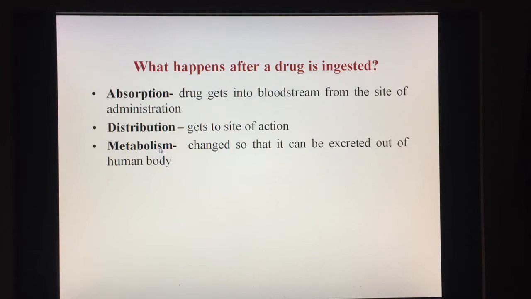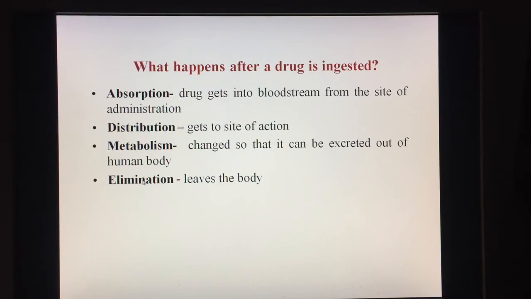Then the next step is metabolism of a drug. Metabolism means the drug is changed chemically, it is transformed. The purpose of doing so is that it can be excreted out of the human body. And the last step is elimination, that means the drug leaves the body. So this is also called ADME: absorption, distribution, metabolism, and elimination.